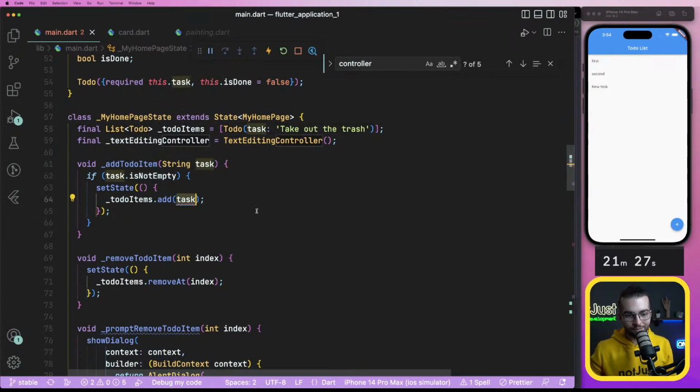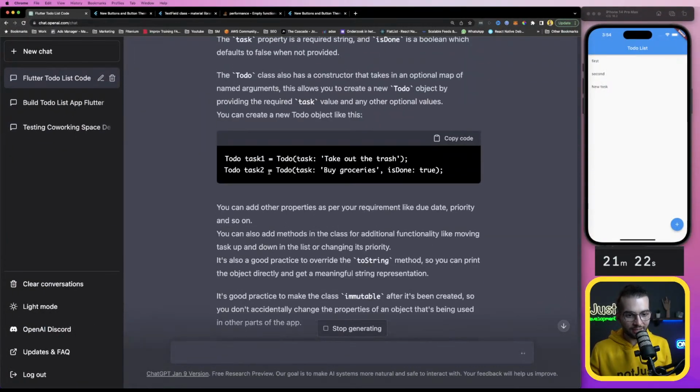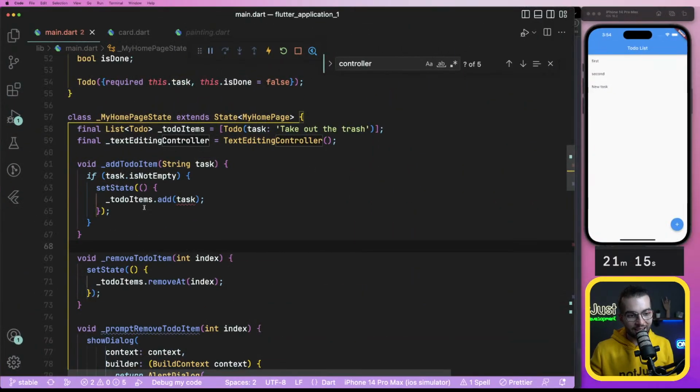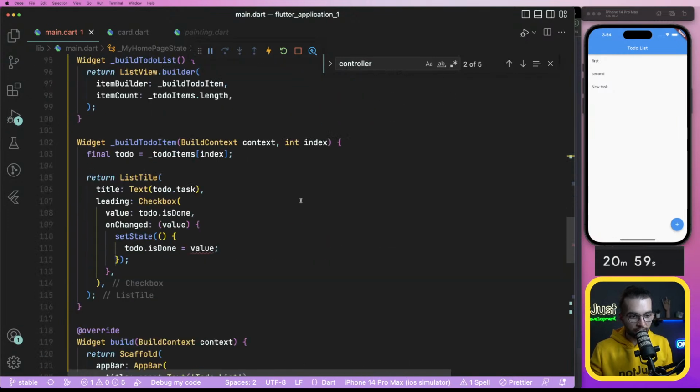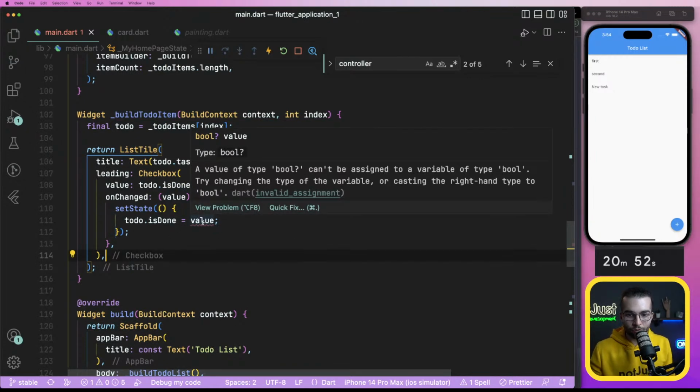So here, yeah, I'm gonna use some of my programming logic because I see it gave me an example how to create a to-do list item based on a string. So what I'm gonna do is I'm going to replace adding to my list. Instead of adding the string, I'm gonna replace it with this, and the value is going to be task, the thing that we receive there. Task like this. And let's check if we have any other errors. Here, is done value can be assigned to variable bool,